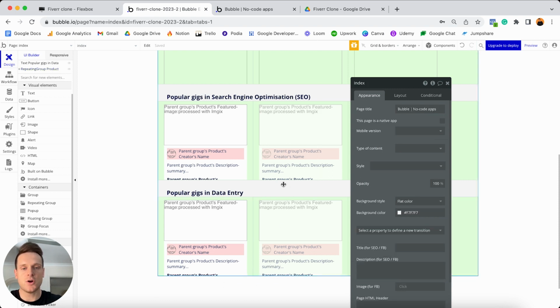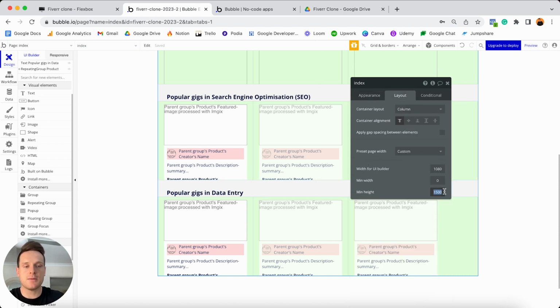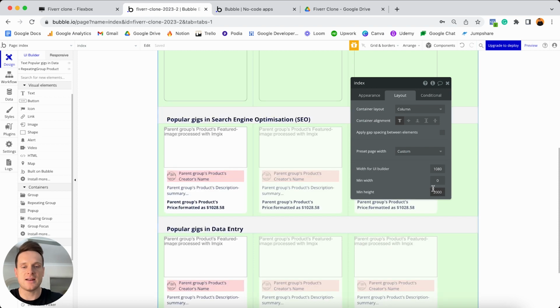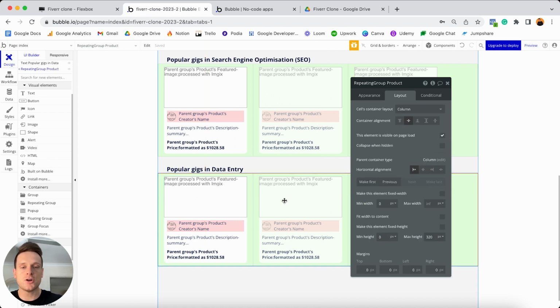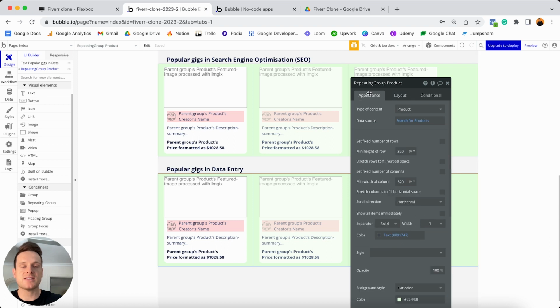So I'm going to select our overall page, which is our gray element, so our index page. I'll jump to our layout tab, and I'm going to set the minimum height here to be 2000, and that's just going to give everything room to breathe. Now for our repeating group, literally the only change we'll need to make is within the data source. Everything else is perfect. So if I select the repeating group and jump to my appearance tab,